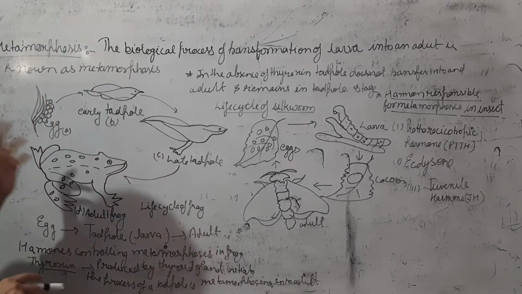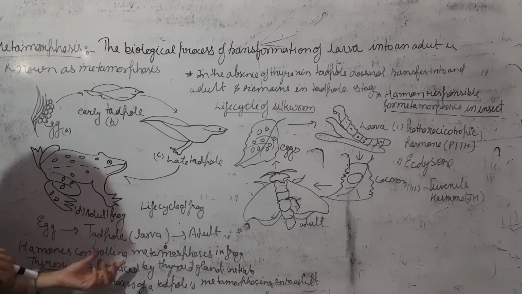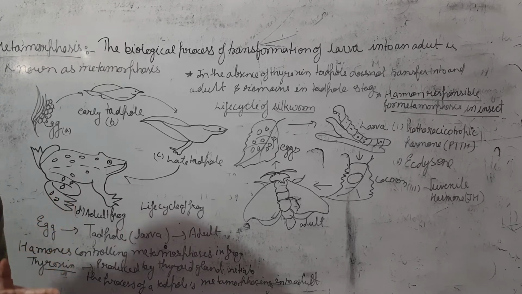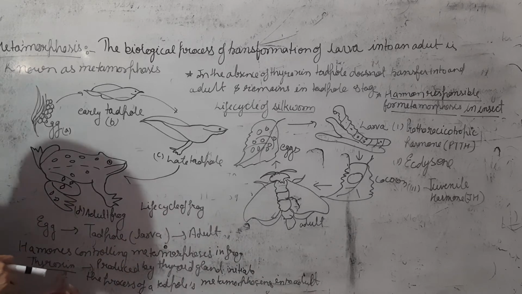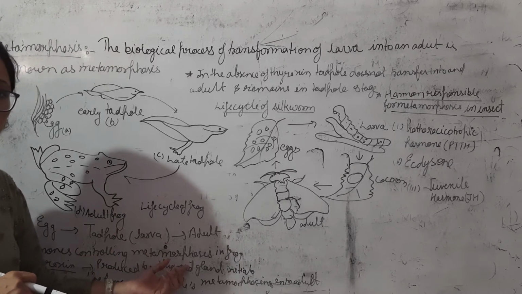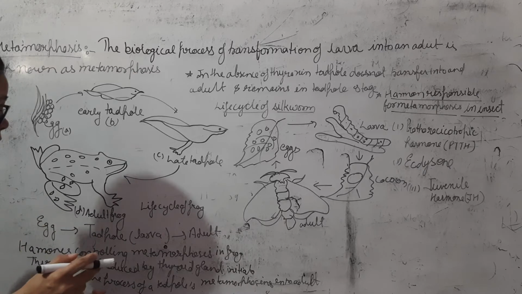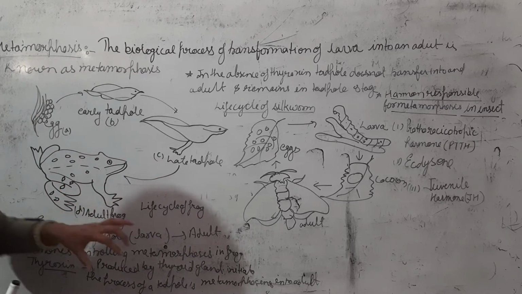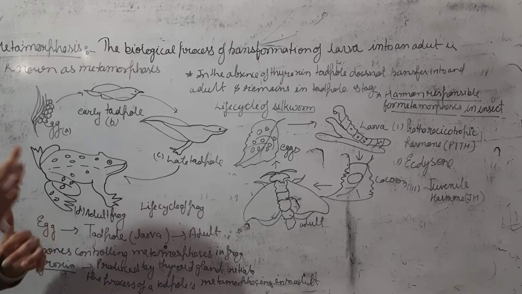Okay. Now, one hormone is responsible for controlling metamorphosis in frog. Which hormone is responsible? This hormone is known as thyroxine hormone, which is secreted by the thyroid gland. It initiates the process of the tadpole's metamorphosis into the adult. This means this hormone is responsible for the conversion of the larva into the adult frog.